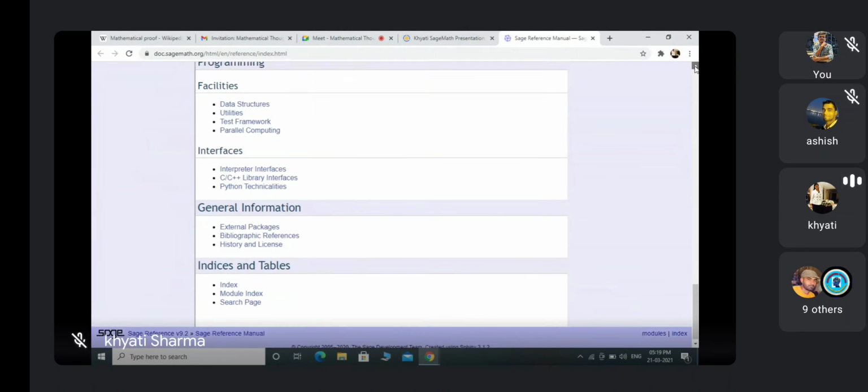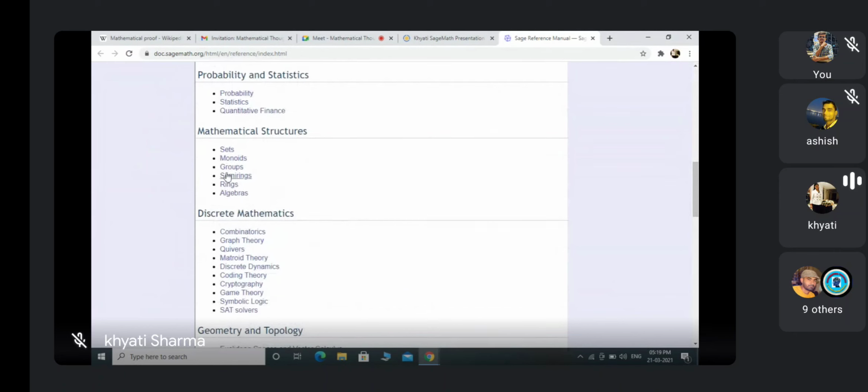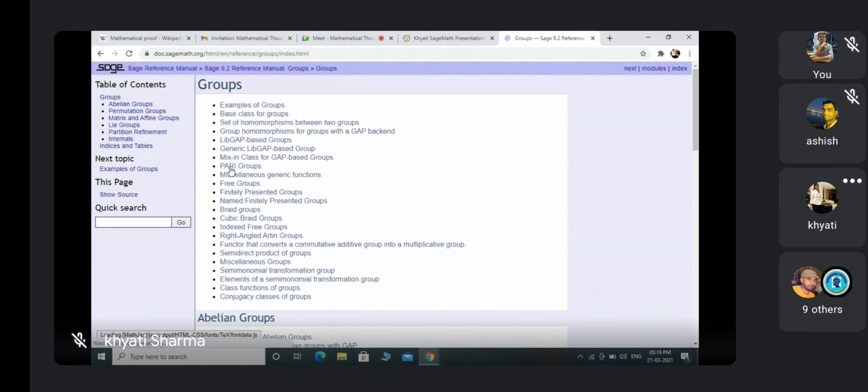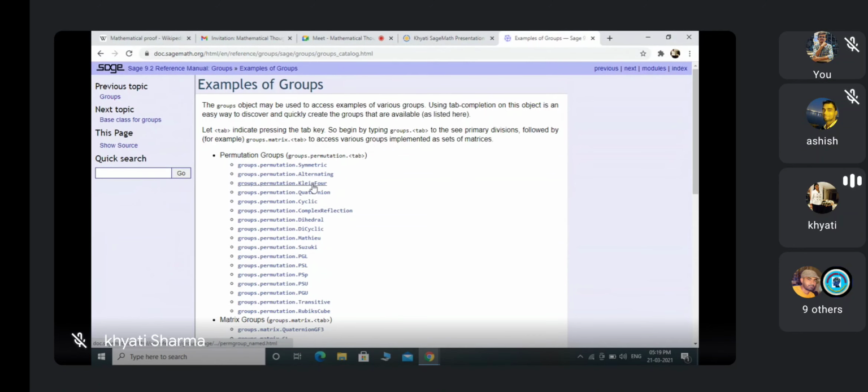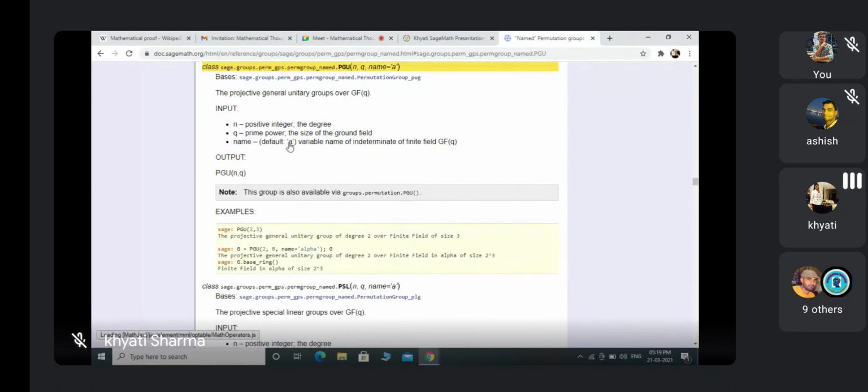You can use these things. Today I was presenting group theory, so just click on this group. These are examples of groups. Suppose I am going here: symmetric groups, alternating group, K4, quaternion, cyclic, dihedral, and dicyclic groups also. There are many things, matrix groups. This will give me the codes. Here I can find out how I can do these things using Sage Math. This help is very helpful.